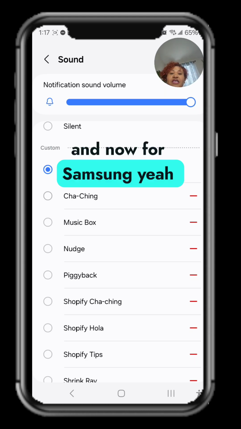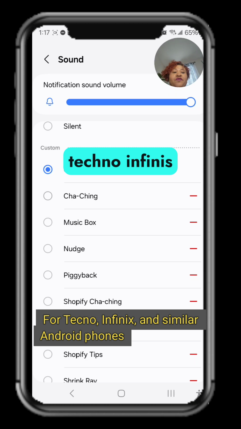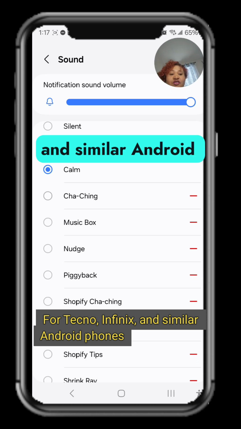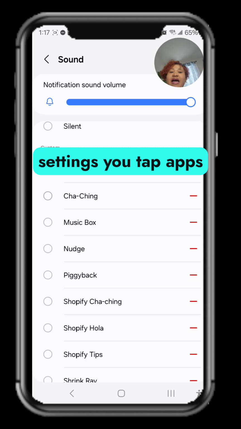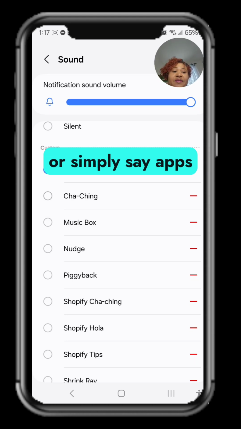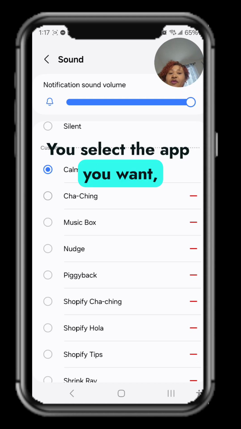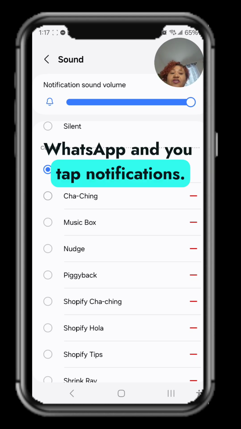And now for Tecno, Infinix, and similar Android phones, you tap settings, you tap apps and notifications, or we simply say apps. You select the app you want, like Instagram, WhatsApp, and you tap notifications.